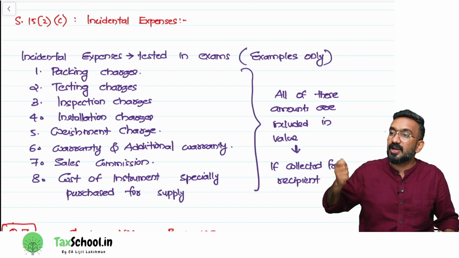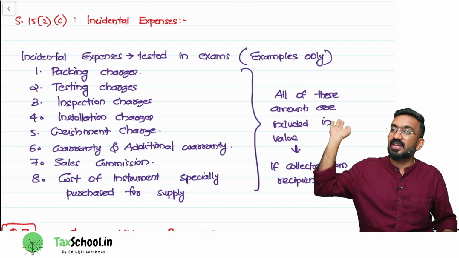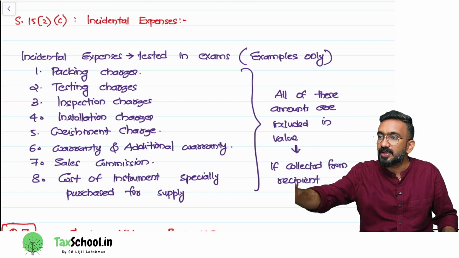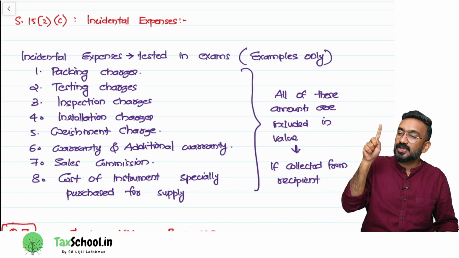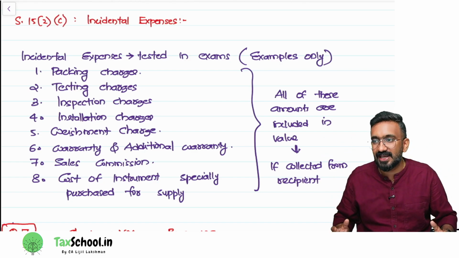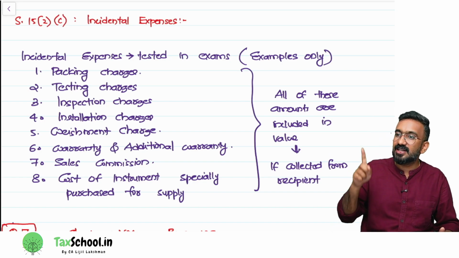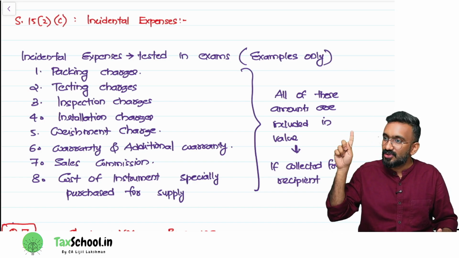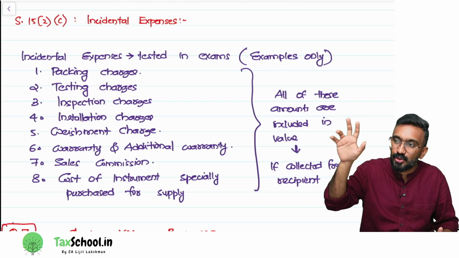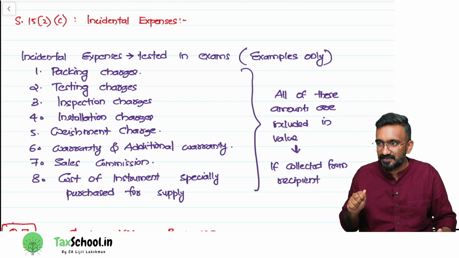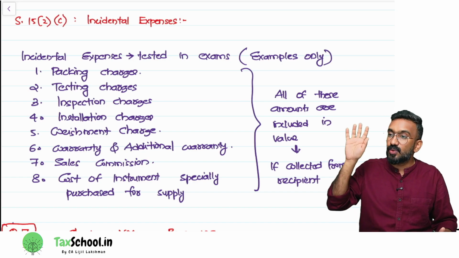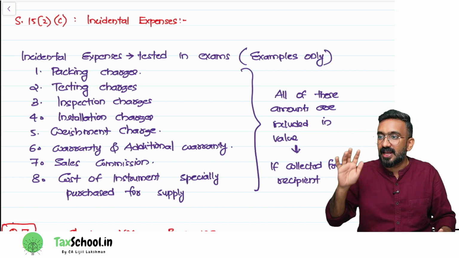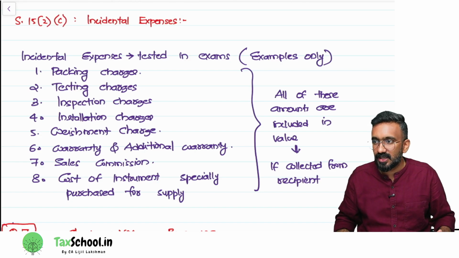And I'll pay the third party 1,000 rupees. This 1,000 rupees, I'll finally get from whom? From the customer. So say I sold steel for 10 lakh rupees, and I incurred another 1,000 rupees for checking the weight, and I collected this 1,000 rupees additionally from the customer. So this 1,000 rupees also will be added to the value. Are you guys understanding this?